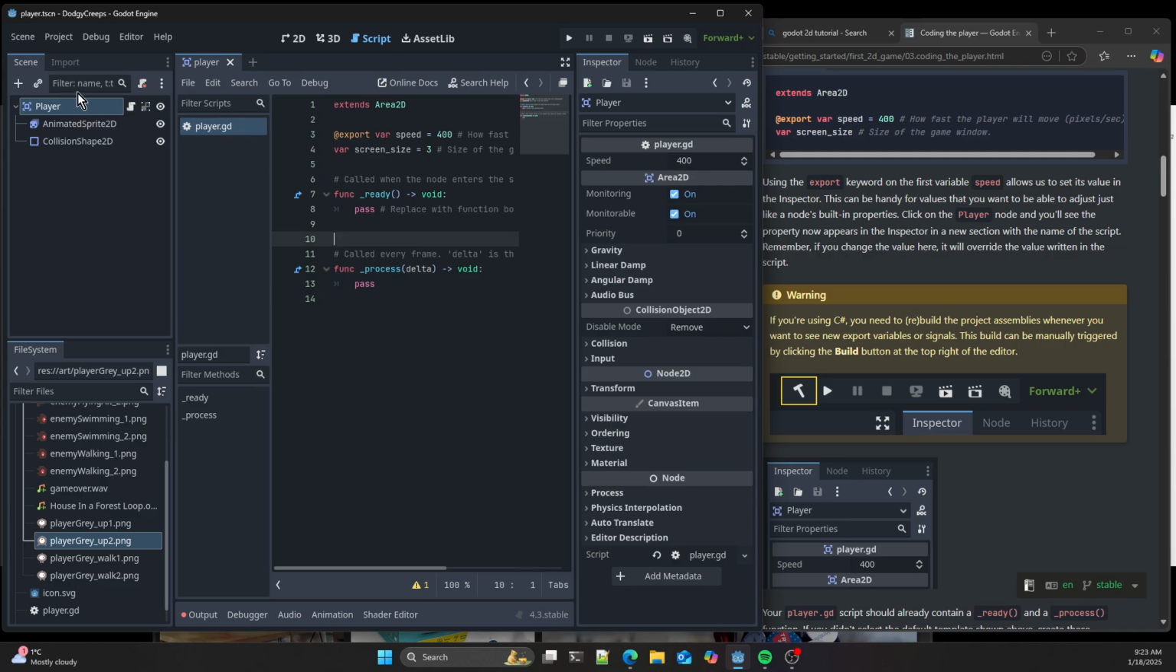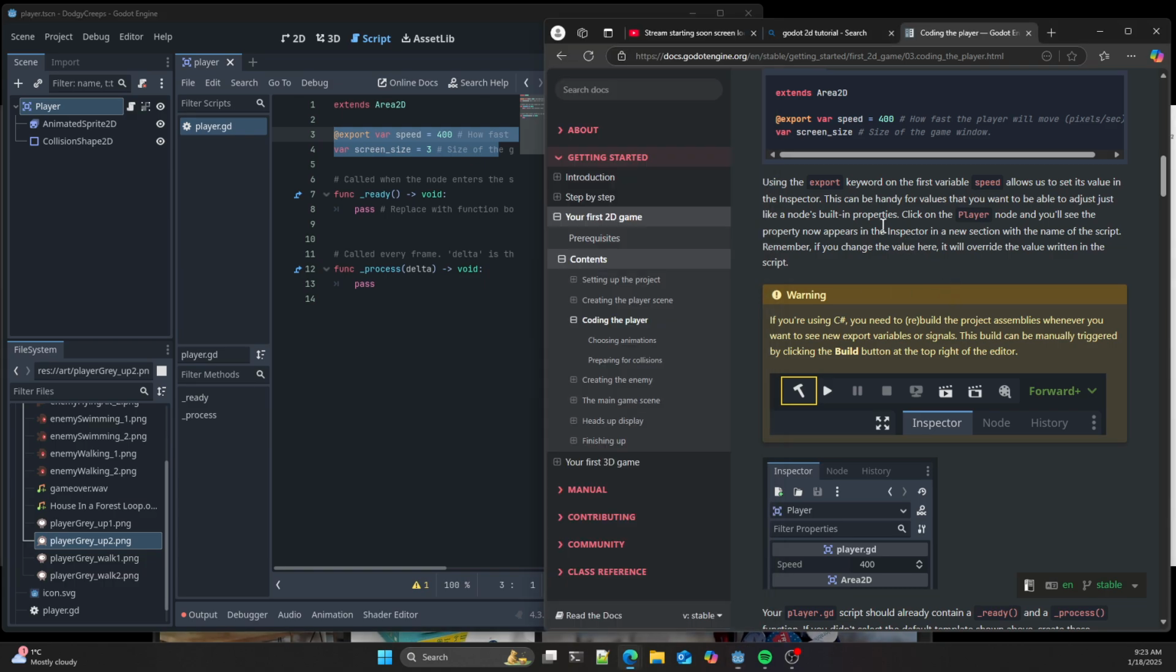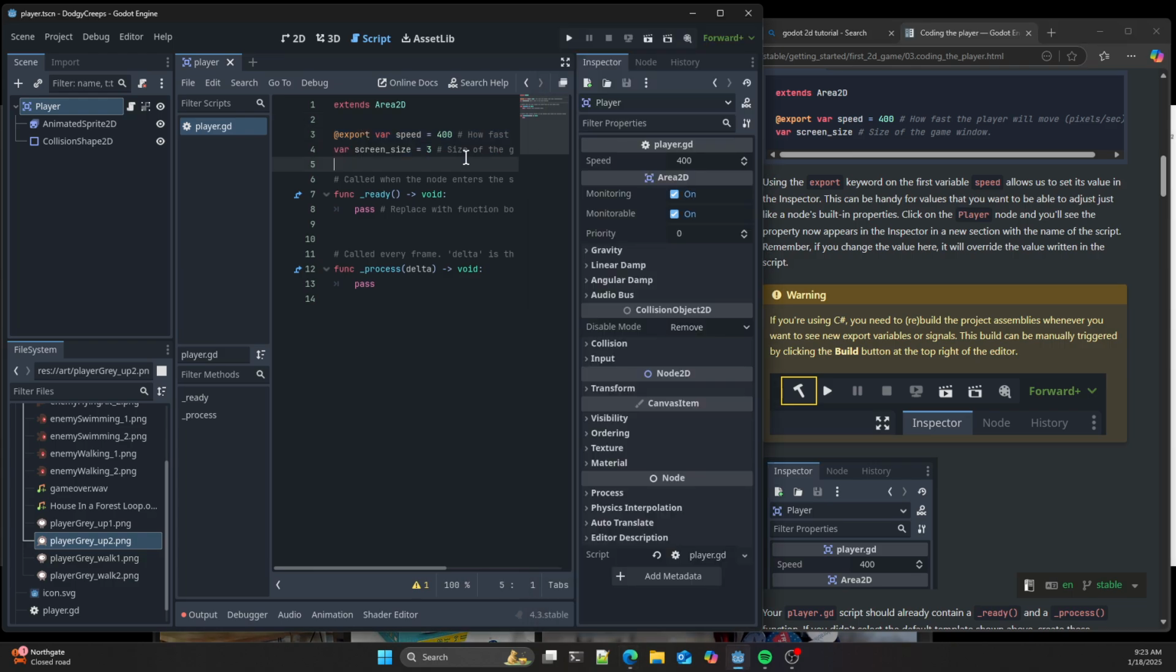But anyway, for a particular scene within here, we can add as many different attributes as we want. We can adjust the behavior very easily by applying new attributes and properties in here that we can then modify. If we want them to be internal only, we don't put an export there. If we want them to be external and visible to the inspector, we put an export.